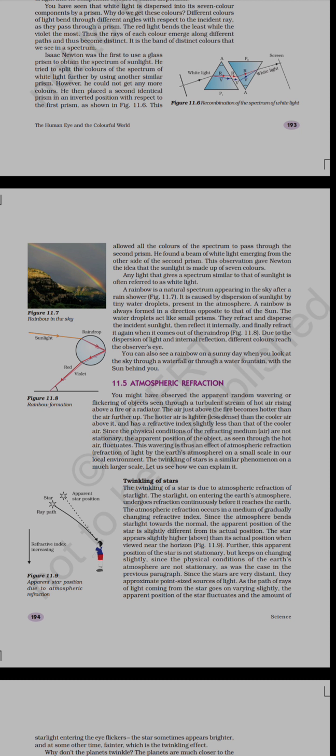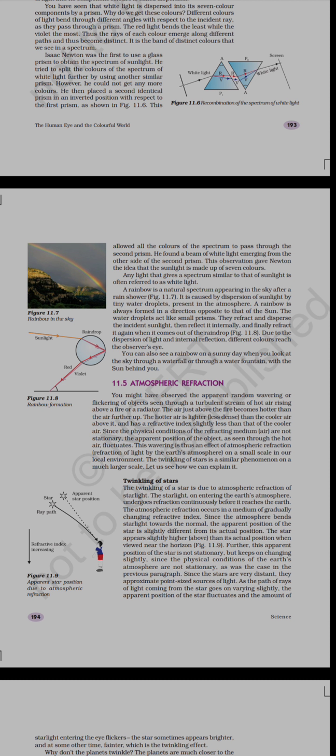Sunlight is already white light containing 7 constituent colors, and when this white light falls on a raindrop, which is spherical in shape, it moves from air into the spherical drop. Since it is moving from one medium to another, it will bend, and the raindrop is a transparent medium, so the light splits up into 7 colors, known as a spectrum. This spectrum is seen in the sky as VIBGYOR, which is the rainbow.